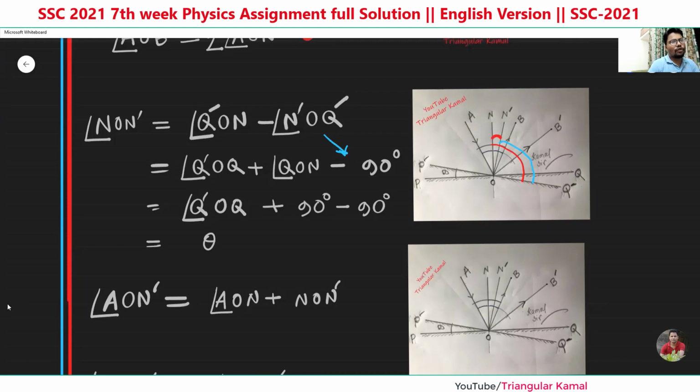Here Q prime ON is the sum of the 2 angles, Q prime OQ and QON. This is the sum of the 2 angles. This angle value is theta and this angle is 90 degrees. So doing the calculation, the normal changes by the same angle theta. If we rotate the mirror by the angle theta, then the normal will change by theta degrees.